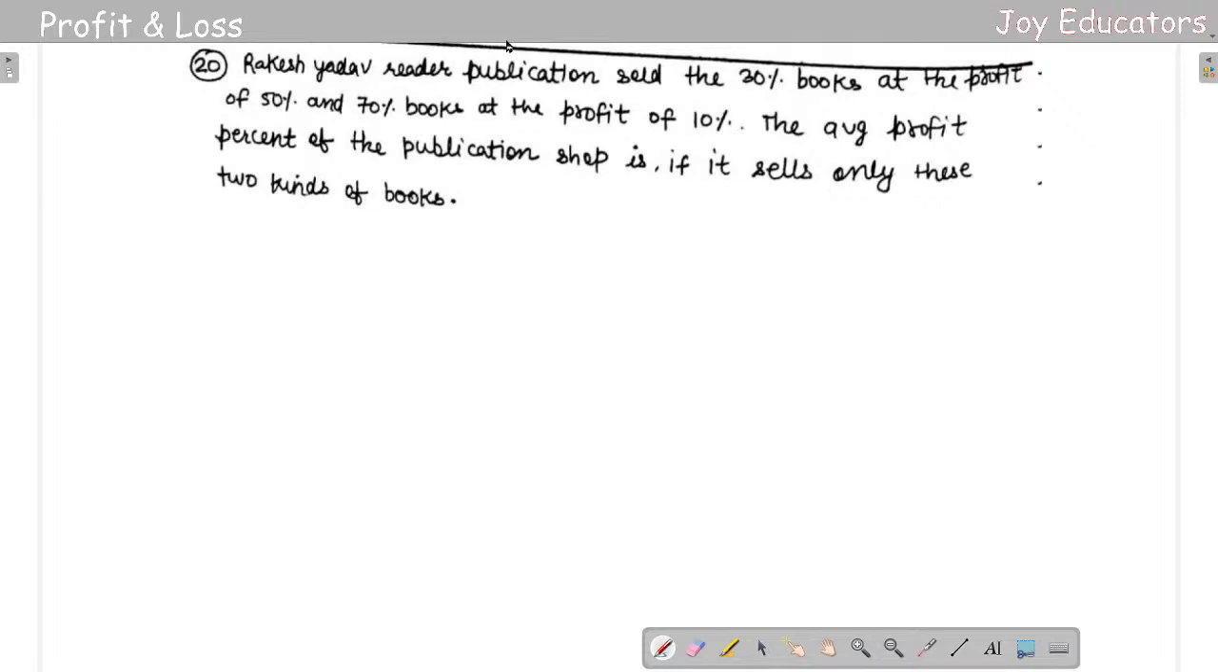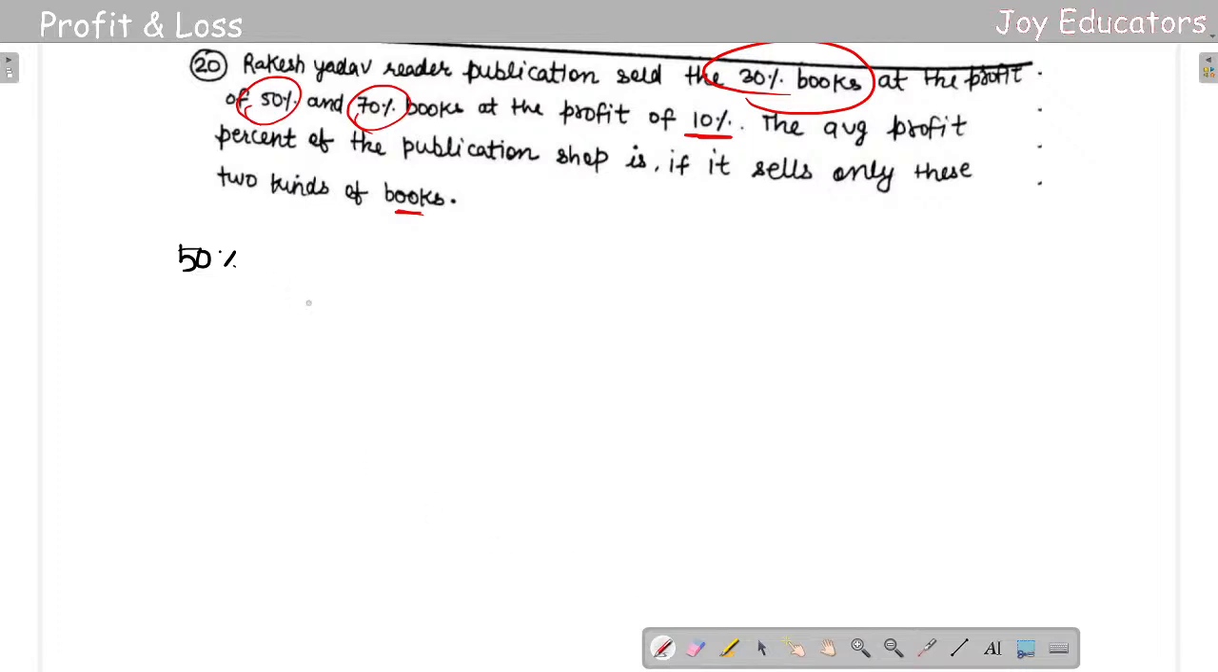Okay, Rakesh Yadav publication sold 30% of books at a profit of 50% and 70% of books at a profit of 10%. The average profit percentage of the publication is what, if it sells only these two kinds of books? It's the same, right, fellows? So what you're going to do is the same thing: 30% of books at a profit of 50% and 70% of books at a profit of 10%.